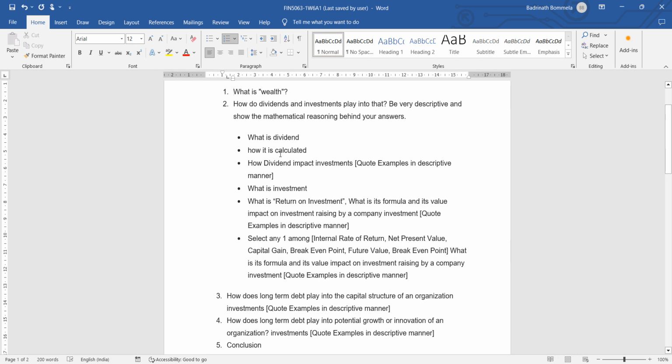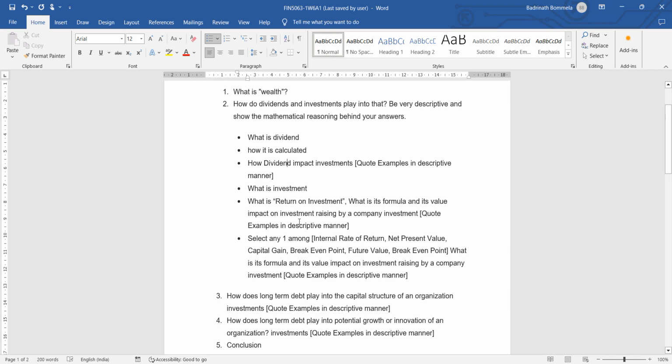Next one is what is dividend and how it is calculated. What is its impact on the organization in creating wealth has to be discussed. Usually, when we take a certain number of shares in the organization, for that investment, the organization will be paying certain dividends. The dividend value impacts the investor's mind. It pulls investors to invest in the organization.